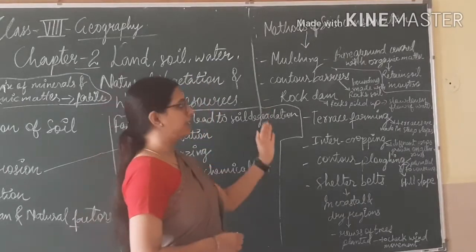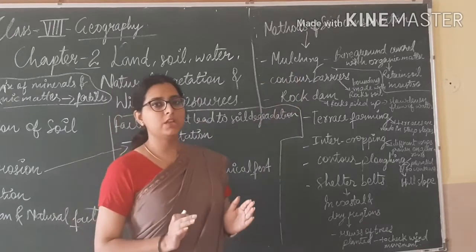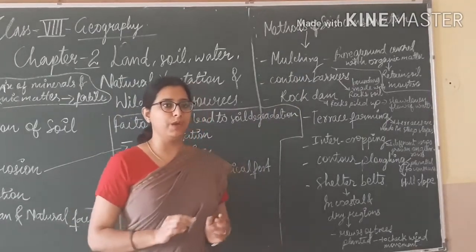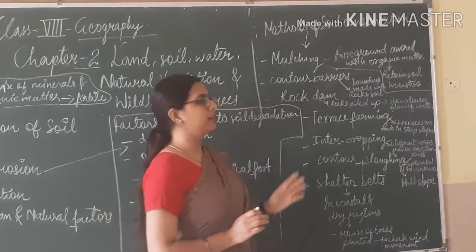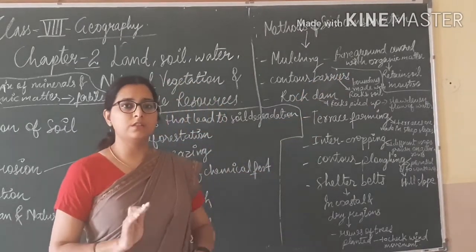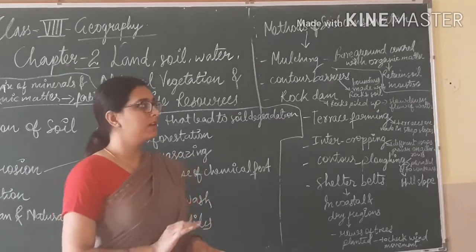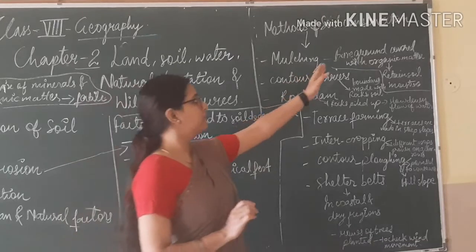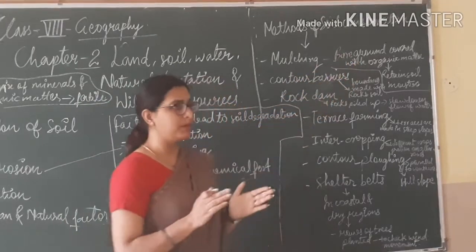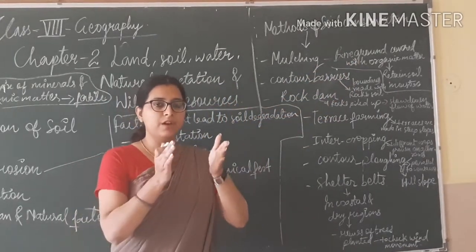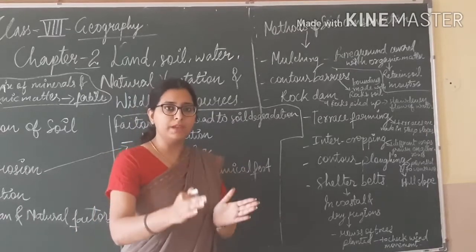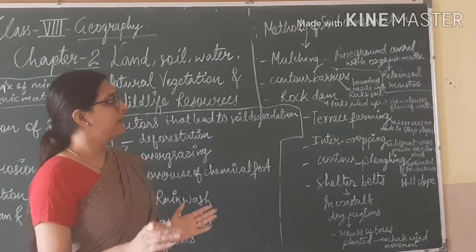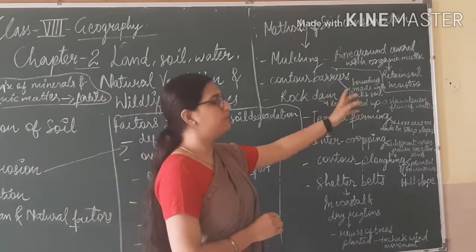So what are these methods? What is mulching? Mulching means covering the bare ground between the plants with organic matter. What is bare ground? Bare ground is where there is no vegetation. Cover that bare ground with organic matter, which will retain the soil moisture.